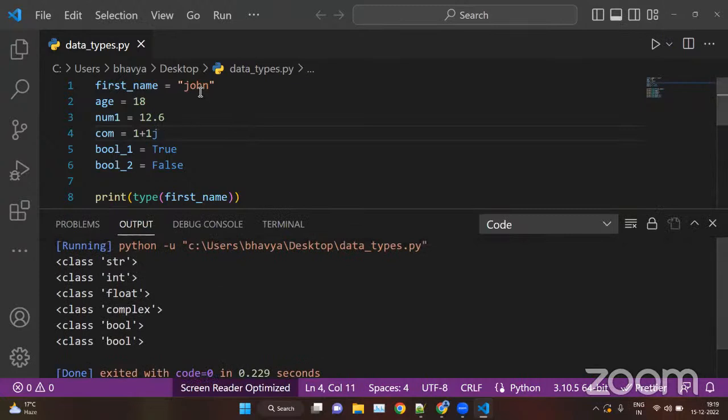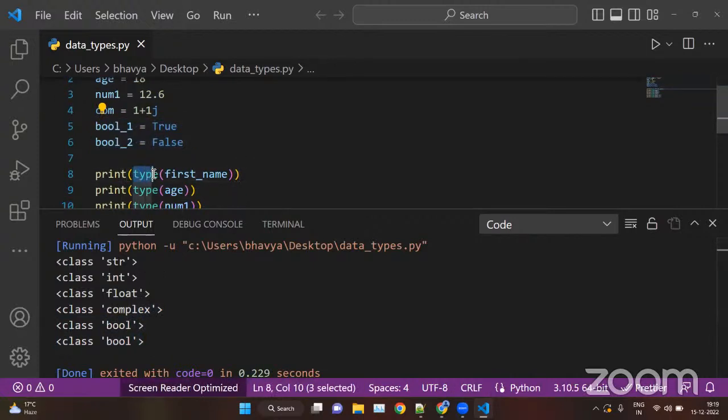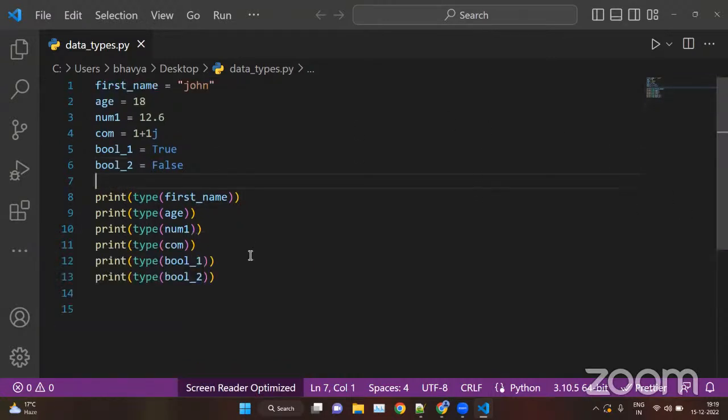See, first we have the string, that is this one, that is inside quotations. You can use single quotation or double quotations. Then we have the number, that is integer value. This is float value, we have float in the number. This is complex, we have complex. And these are true and false, the boolean values. And type is a function which we use to print the type of value you are storing inside a particular variable. Okay, I think this much is clear.